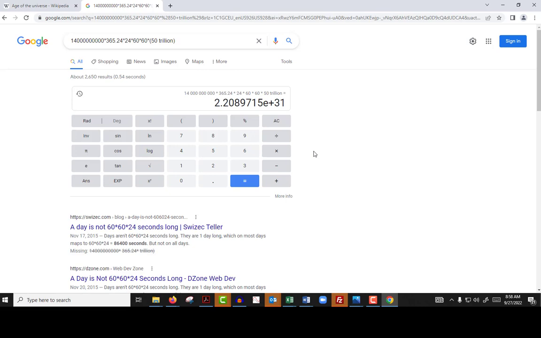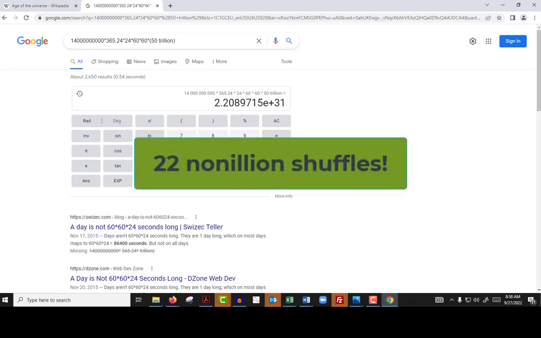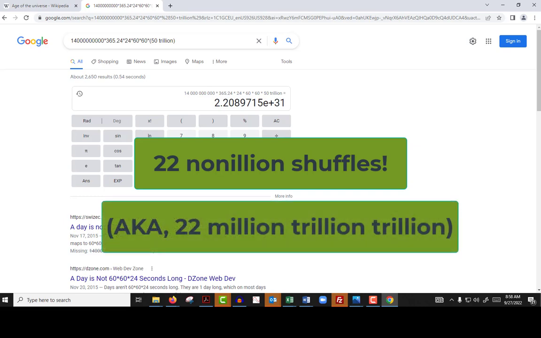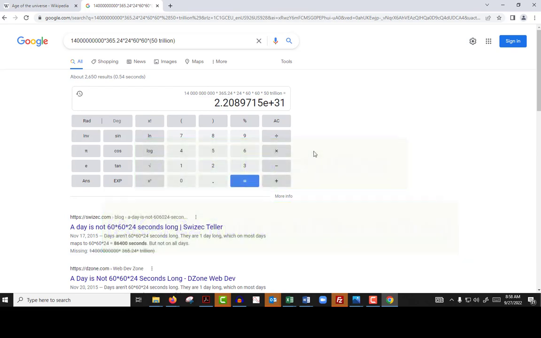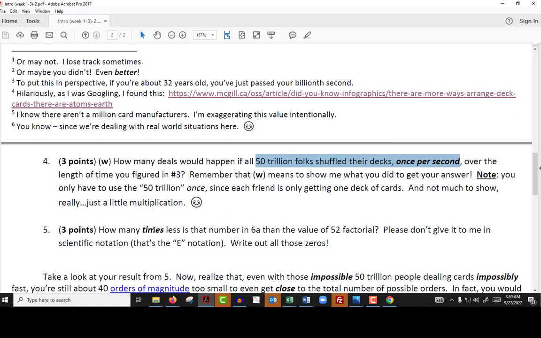That's how many shuffles would happen if 50 trillion people shuffled once per second from the beginning of the universe. 2.2 times 10 to the 31st power. So imagine moving that decimal point between the twos 31 places to the right. However, I want you to compare that by using multiplication.